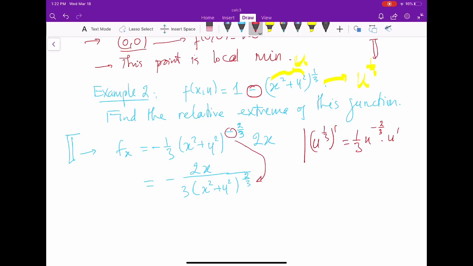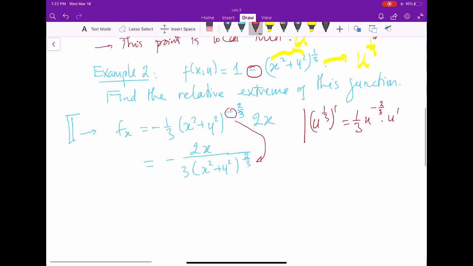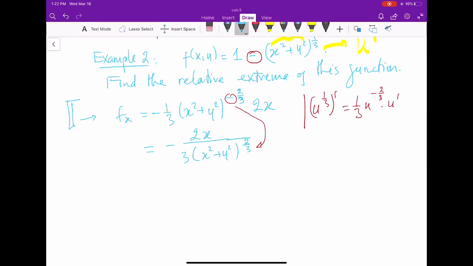Similarly, we can find the partial derivative of this function with respect to y. So f with respect to y equals negative 1/3, and again I have x squared plus y squared to the negative 2/3, and then times 2y. So that is negative 2y over 3 times x squared plus y squared to the 2/3.